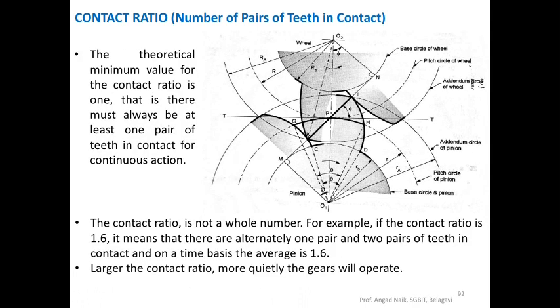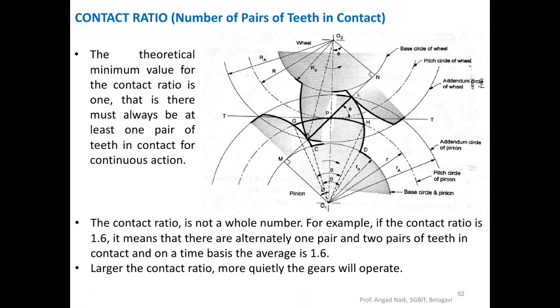The first one is the theoretical minimum value for the contact ratio is 1. The meaning of the value 1 is that at any point of time, at least one pair of teeth will be in contact for continuous action. This is the case where the value of contact ratio is 1. If the contact ratio is a decimal or not a whole number, we'll take an example.